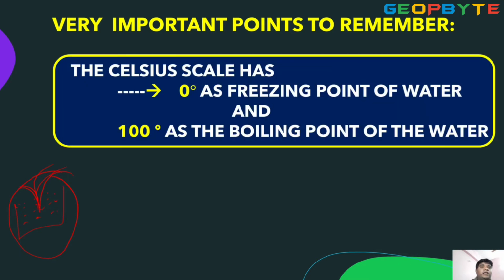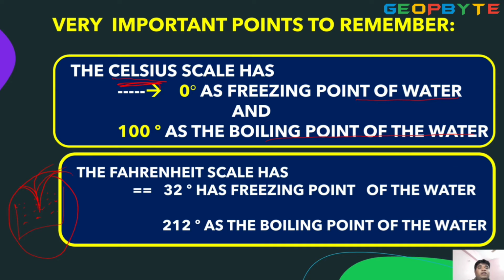Look at the Celsius scale: it has 0 degrees as the freezing point of water and 100 degrees as the boiling point of water. Suppose in Fahrenheit, 32 degrees is the freezing point of water and 212 degrees is the boiling point of water. Very important point.